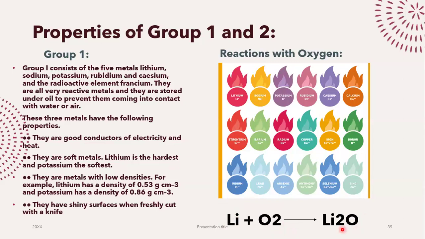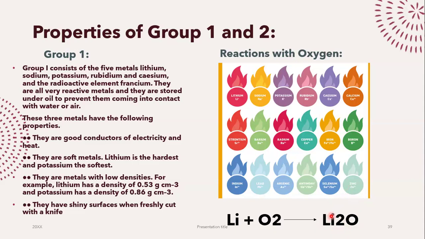Now, there's an interesting thing over here. You need to provide heat energy. Generally, I'll take a piece of metal and put it on top of a flame because I need to provide heat energy. In the presence of that flame, my metal will react with oxygen and give me my oxide. But another interesting thing that's going to happen is the change in the color of the flame.